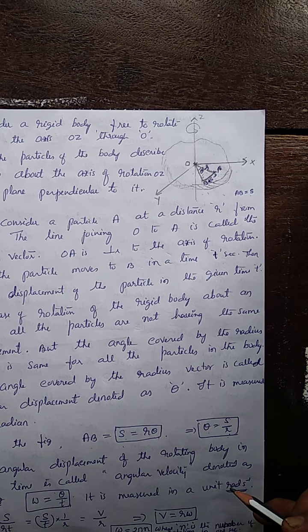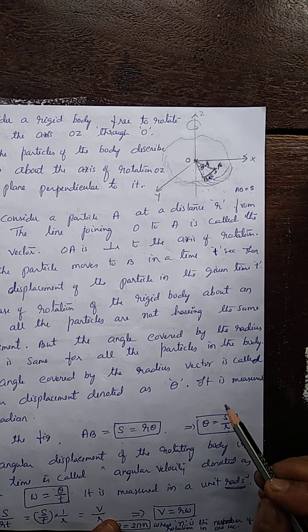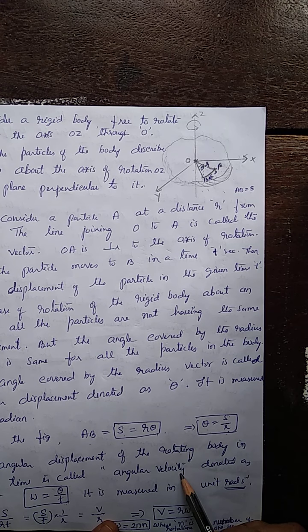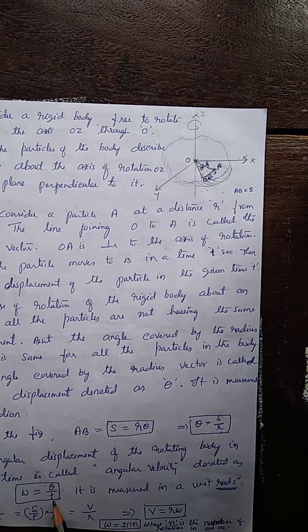Now, the rate of change of angular displacement is called angular velocity. So we define angular velocity as theta by t. In a given time t, if the particle has got angular displacement theta, then the angular velocity omega is defined as theta by t and measured in the unit radian per second.